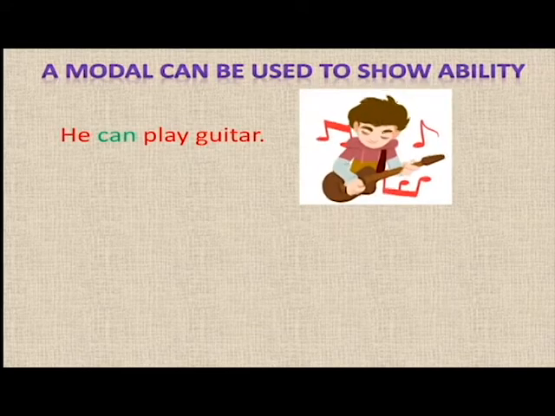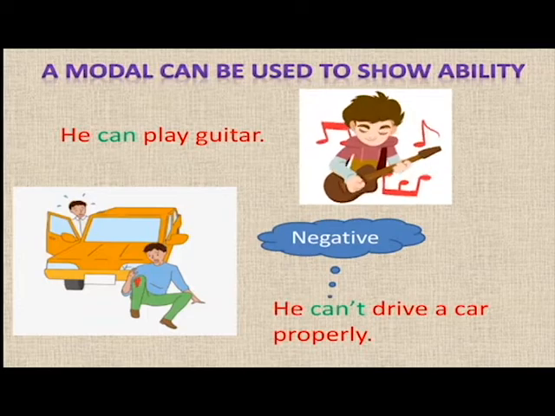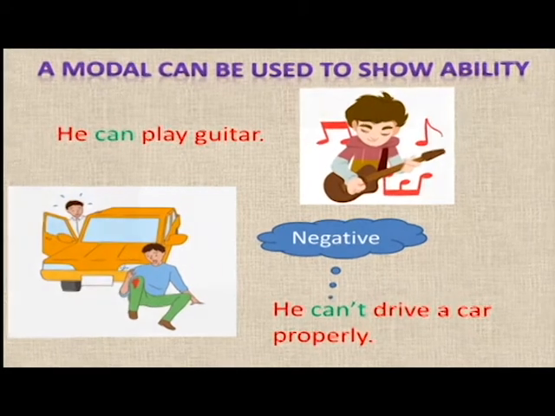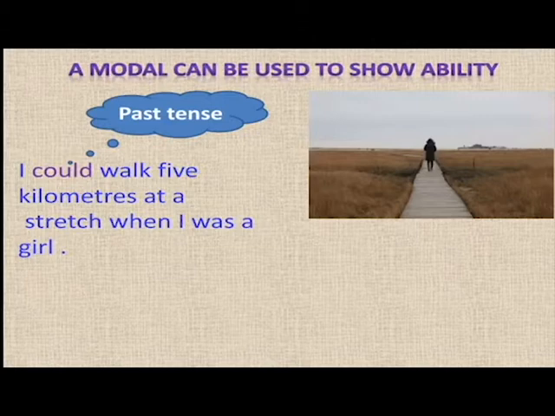So now, as we have already learned the uses of modals, why modals are used and what they express, the first one is ability. A modal can be used to show ability. He can play guitar. Can is used to show ability. He can't drive a car properly. Inability to drive the car, in the negative sentence.